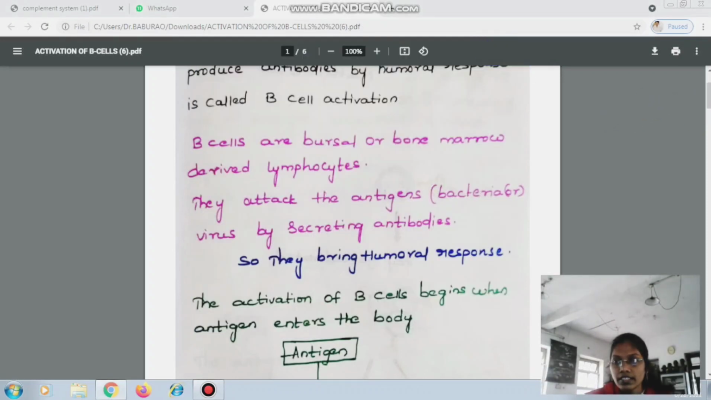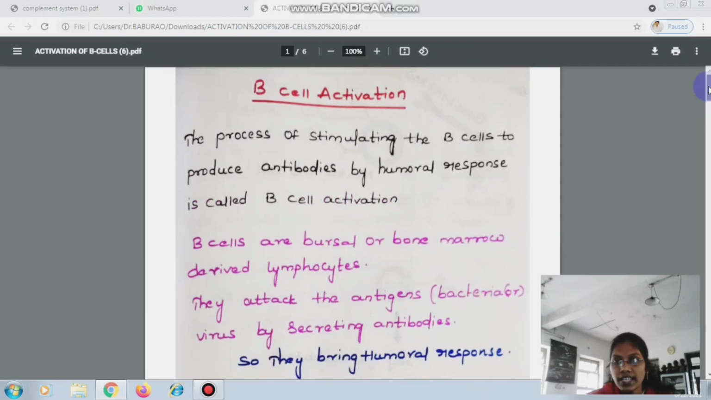Hello everyone. In this class we will discuss B cell activation, right? B cell activation takes place in the secondary lymphoid organ. Whenever they encounter an antigen, they get activated and start proliferating and give two types of daughter cells called plasma cells and memory cells.